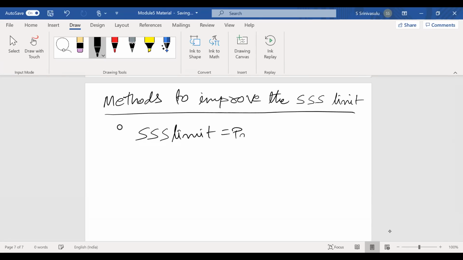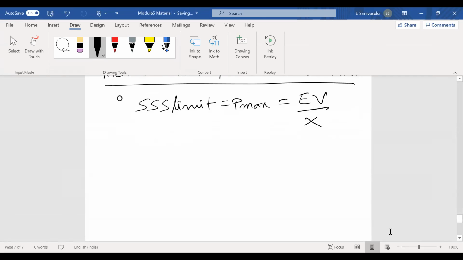P max equals EV by X. Now observe this formula, EV by X. By increasing this value or by decreasing this value, what happens? We can improve the steady state stability limit. If you increase this induced EMF, or reduce this reactance, we can improve the steady state stability limit.